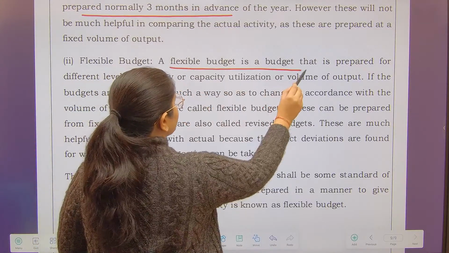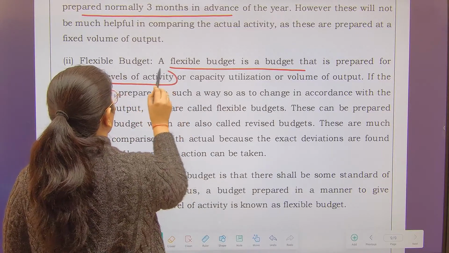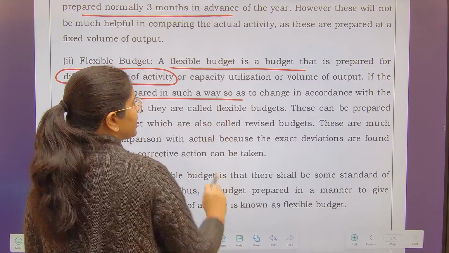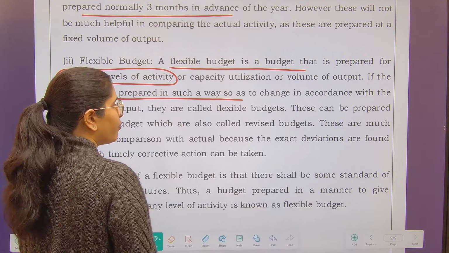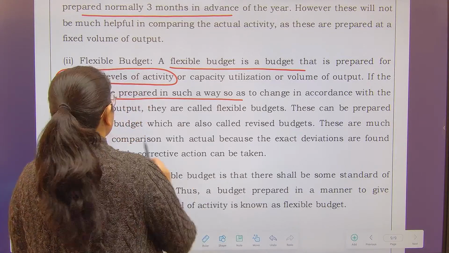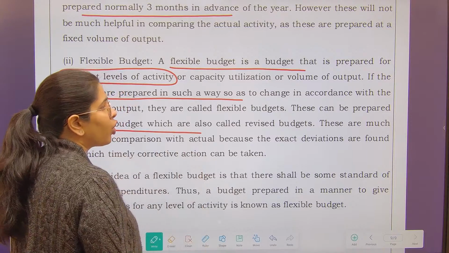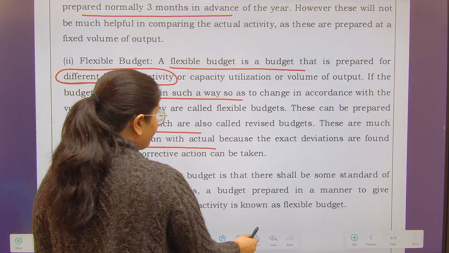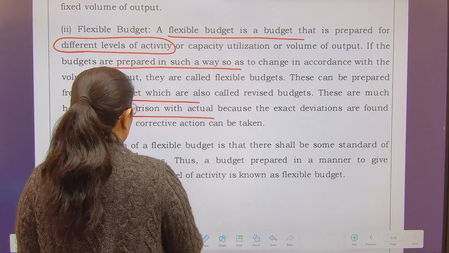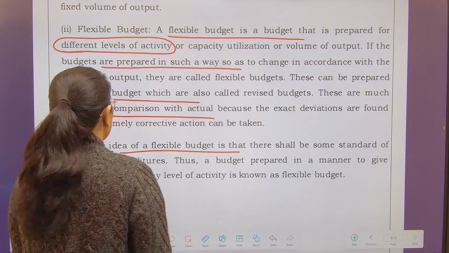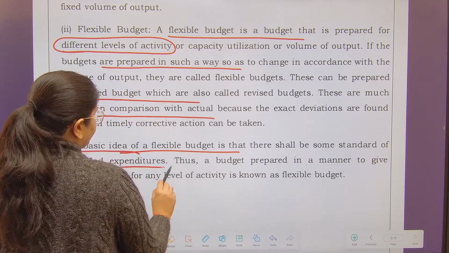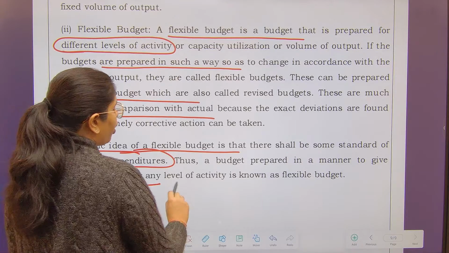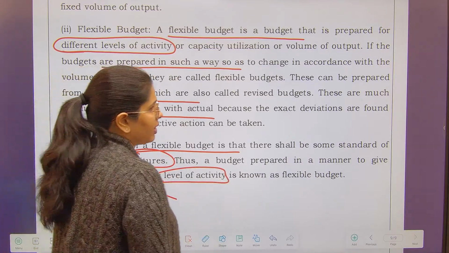A flexible budget is a budget that is prepared for different levels of activity or volume of output. If the budgets are prepared in such a way as to change in accordance with volume of output, they are called flexible budgets. These can be prepared from fixed budgets, which are also called revised budgets. These are much more helpful in comparison with the actuals because you will be able to find the exact deviations. The basic idea of flexible budget is that some standard of cost and expenditure should be there with you.